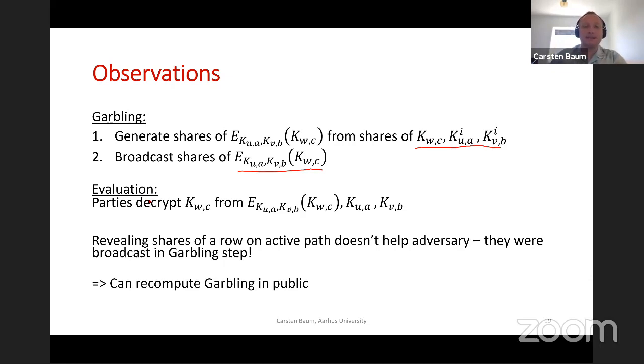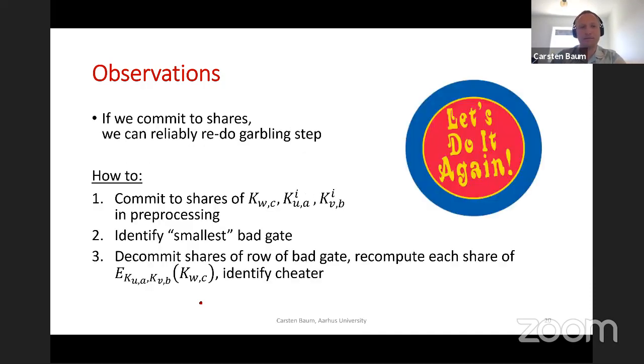That means all we need to do, leaving pre-processing out, is to redo the garbling step in public, made on consistent data. Once this is done, we will know if the gate was garbled correctly or not. So if some party complains this gate was not garbled correctly, we can just redo the garbling step in public and figure out if this party's claim was true or not.